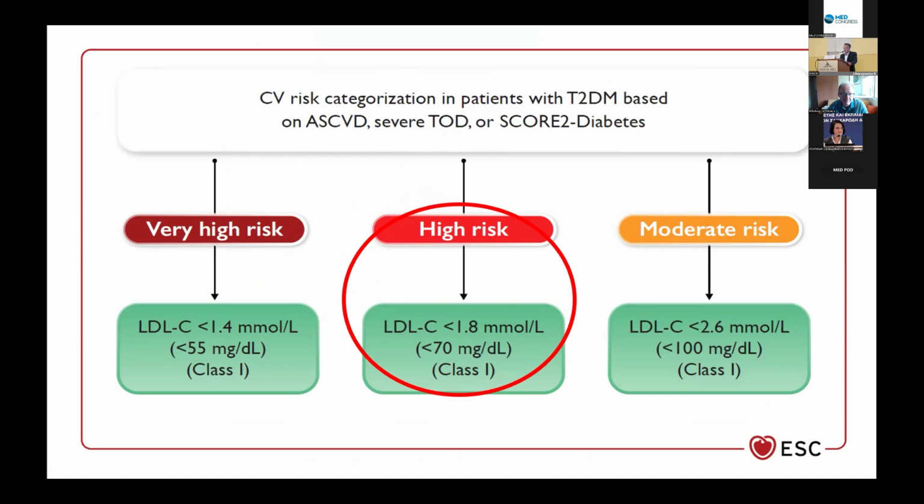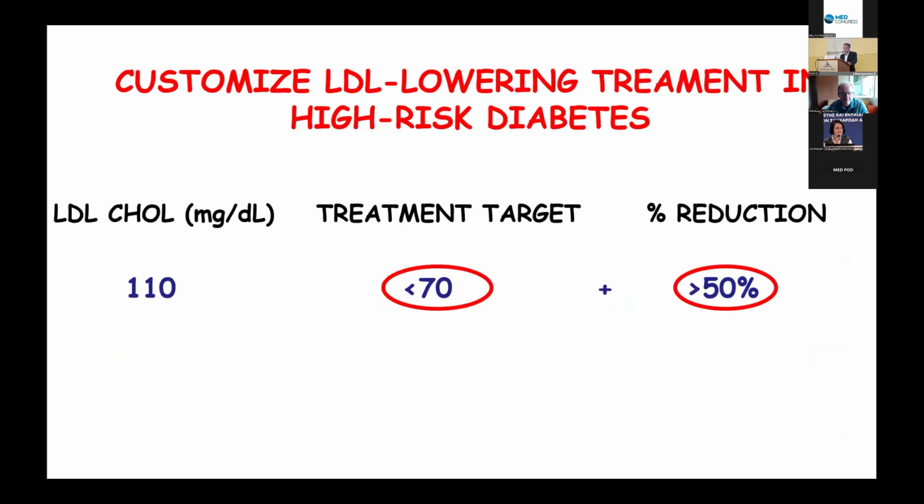Our patient belongs to the high-risk category. This is because he had no severe target organ damage, no established atherosclerotic cardiovascular disease, but he had an elevated score between 10 and 20%. Therefore, the target is below 70 milligrams per deciliter and at least 50% reduction of LDL cholesterol. This is the target. We are here at 110 of LDL cholesterol. This is not good.